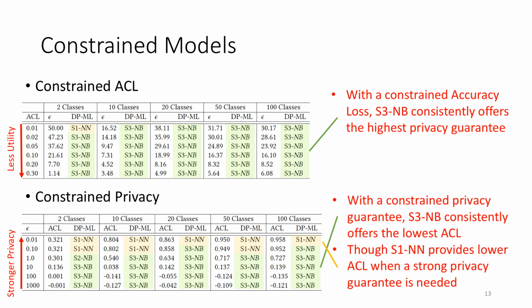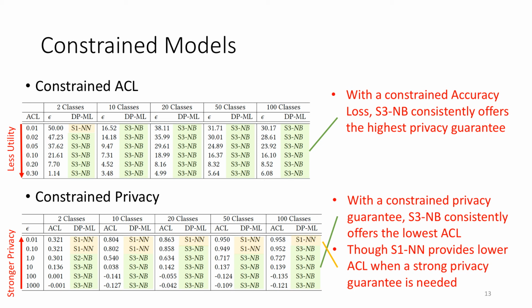Now let's switch our setting a bit. We were looking at a general, any accuracy loss, any epsilon value. But what if we had a constrained requirement on utility, a constrained accuracy loss, meaning we cannot exceed that particular value? What is the best privacy that I can achieve? We can see from the top table that stage 3 differentially private naive Bayes absolutely dominates the table, consistently offering the highest privacy guarantee when compared to those other differentially private methods.